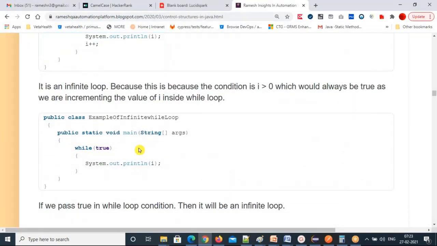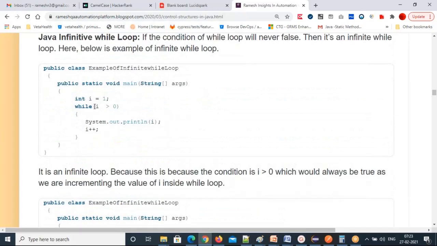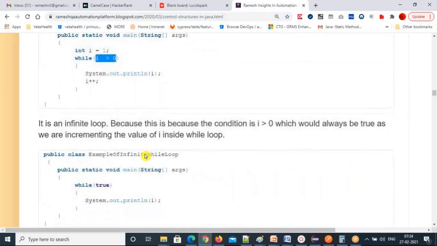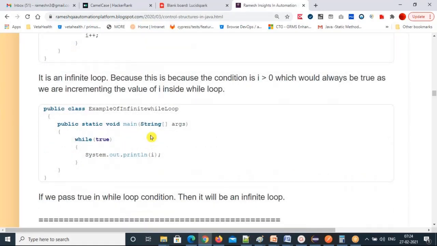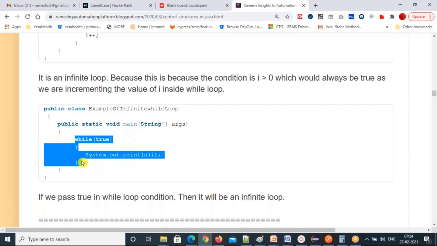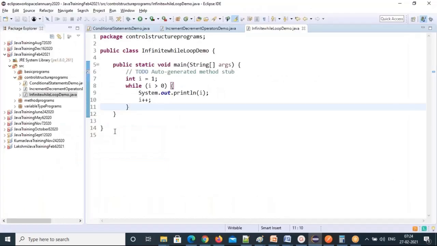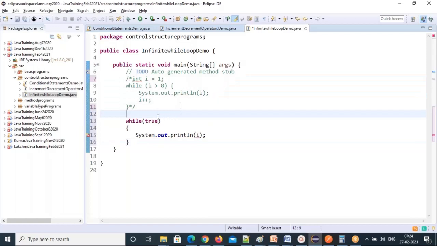Now another one. Directly here we have written an expression. With the expression you generated the infinite loop. Suppose instead of the expression, we give a true value. Then will it become false? There is no chance of it becoming false here, right? Then this also generates an infinite loop. So I kept the multi-line comment. Okay. So the i value we want, just initialize the value.